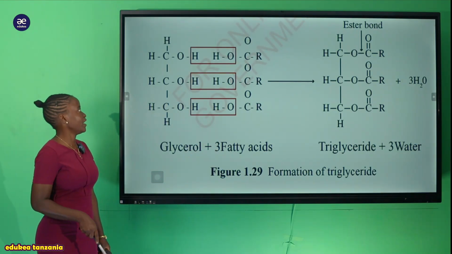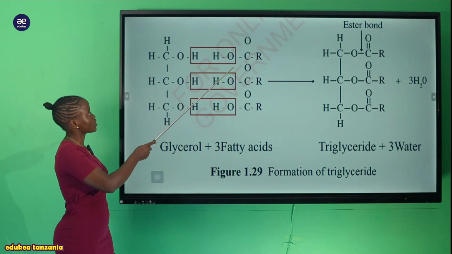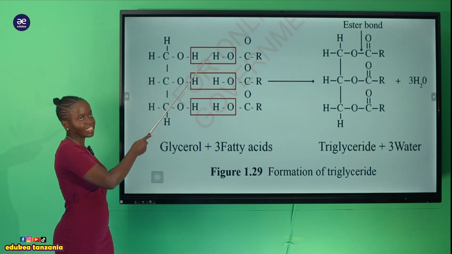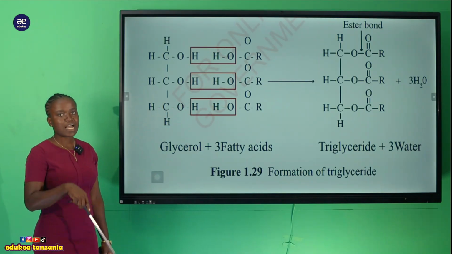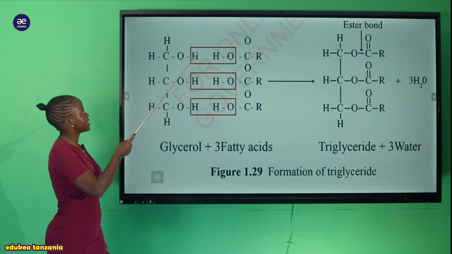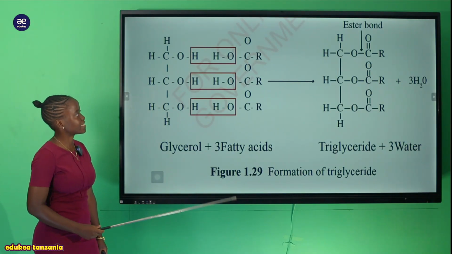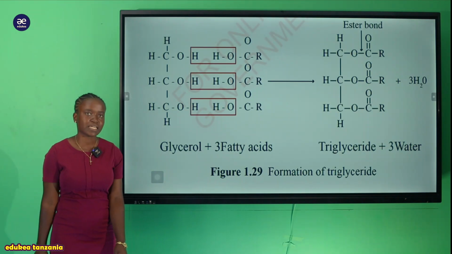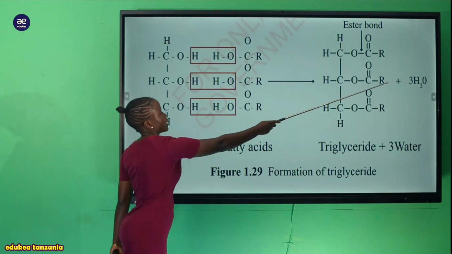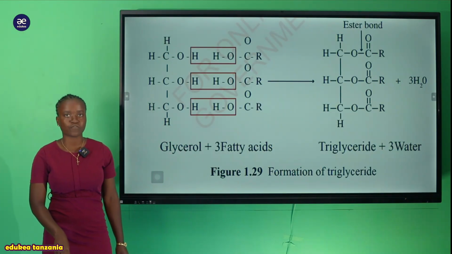So now this structure will contribute OH, that is the hydroxyl ions, and here hydrogen ions will tend to combine and thereby lose water. So now you can see at the end here you have 3 molecules of water.